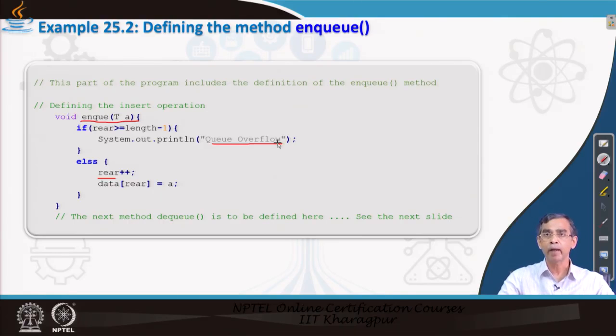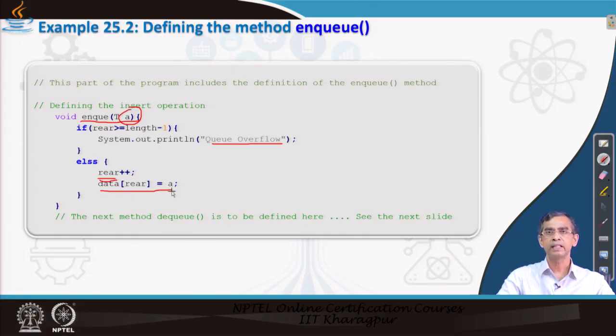So, NQ will fail. If it is not like that, then we should increment the rear pointer, that means go to the next one, and then add the element which needs to be added into the queue there.